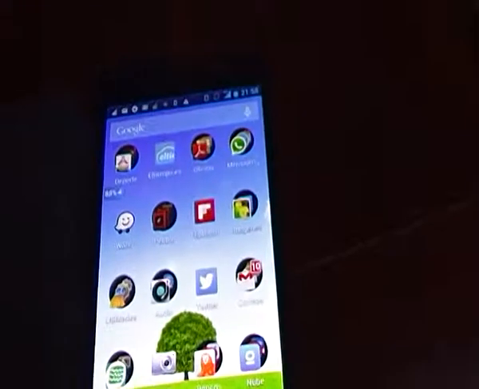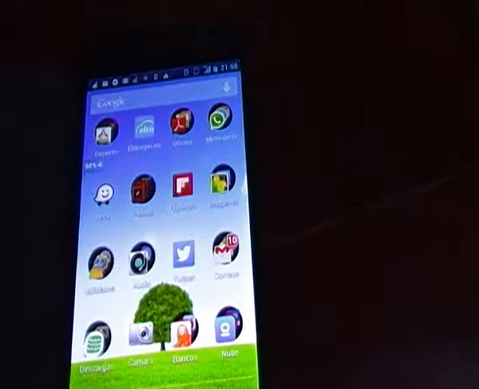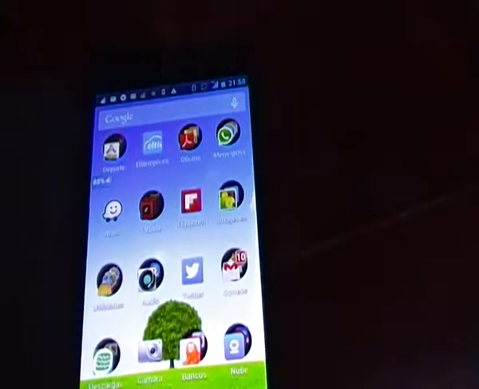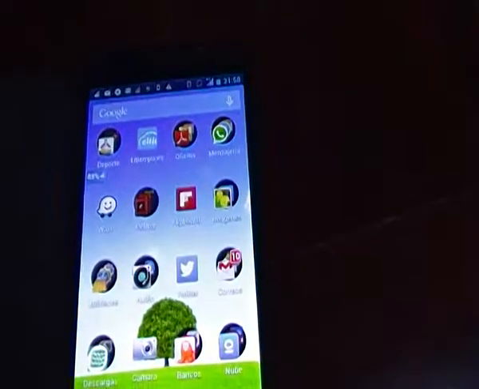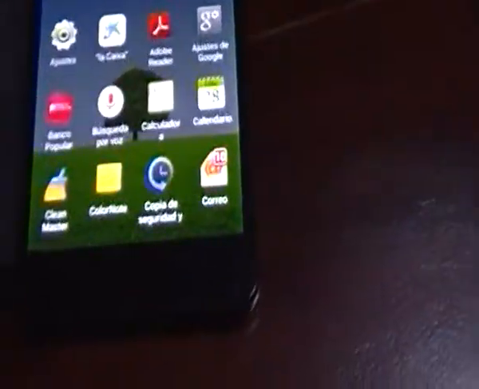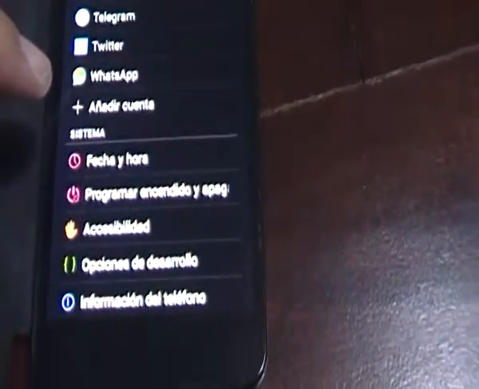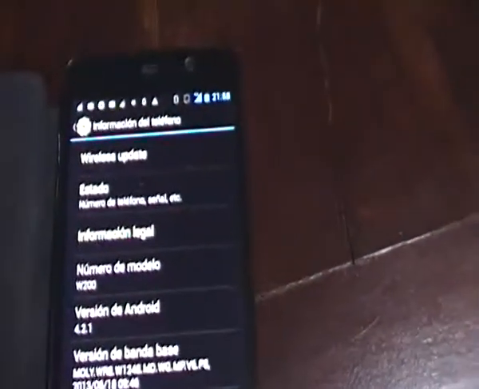One more time, I reboot the mobile and the result is the same. And the last day I restore the value, and the result is the same.